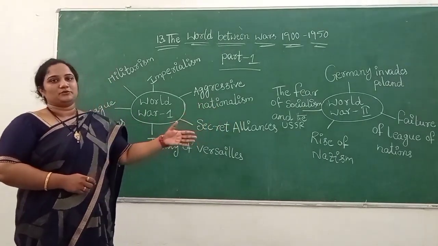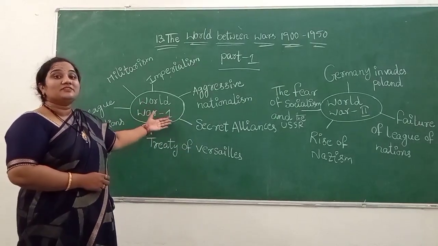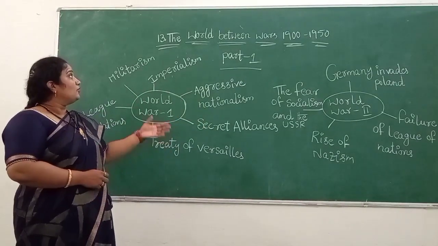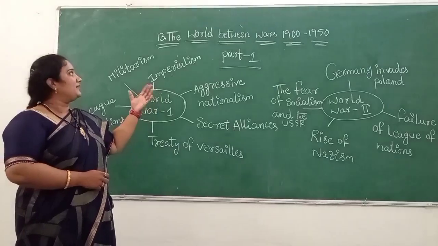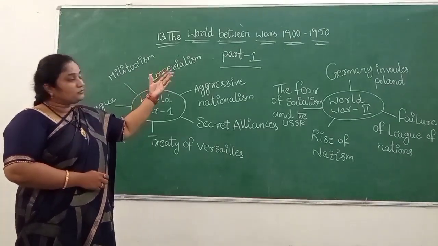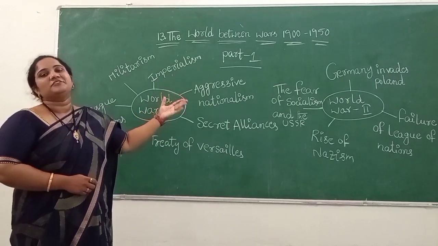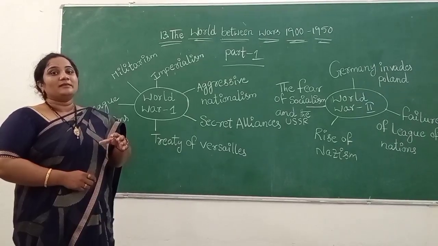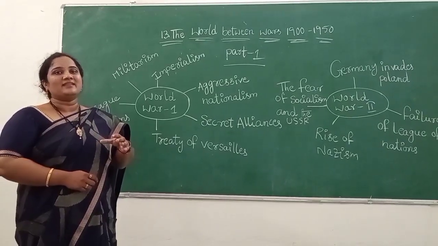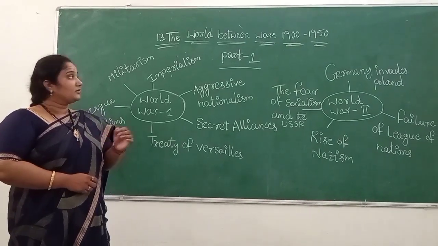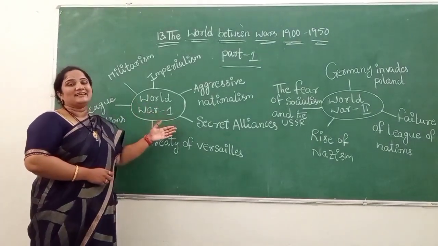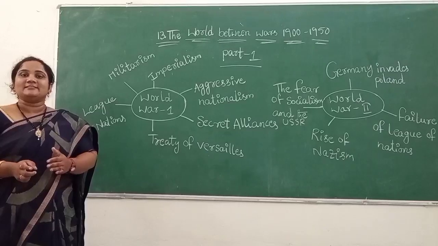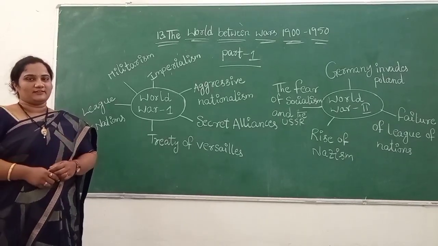Let us discuss what the immediate causes of the First World War and the Second World War were, what incidents appeared in the period between wars 1900 to 1950, and what the important aspects were that caused the wars. The First World War occurred in 1914 to 1918. The Second World War occurred in 1939 to 1945.